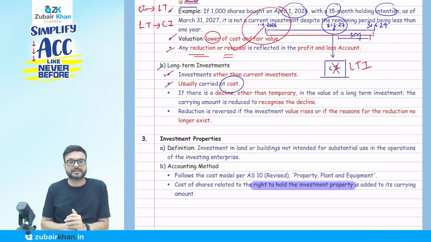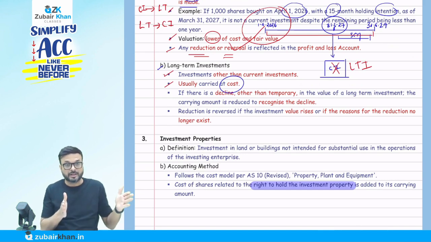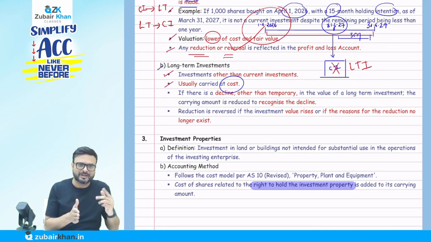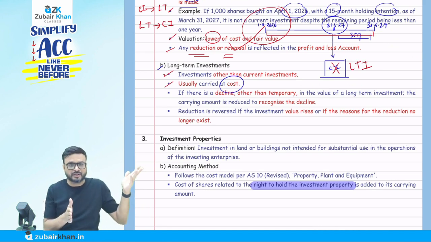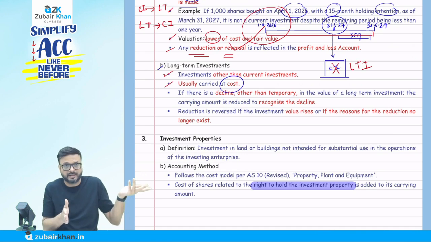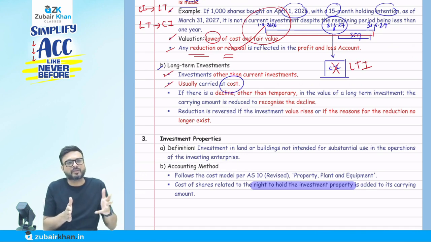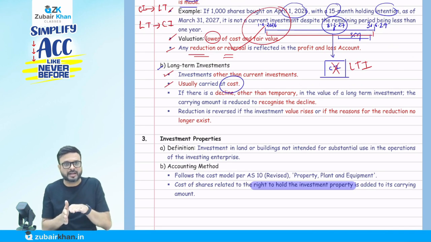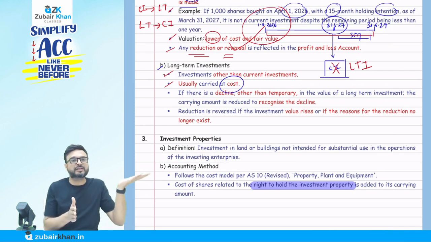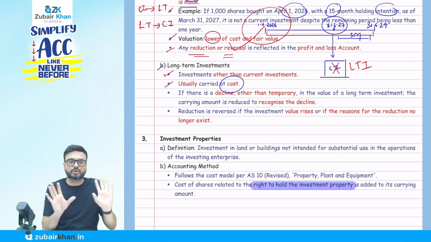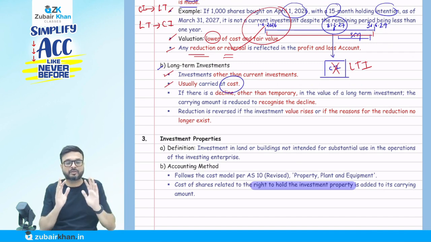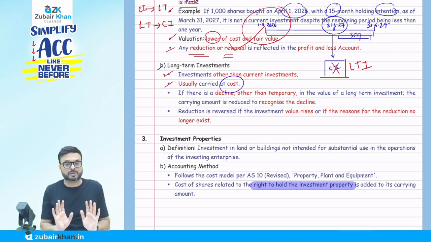For example, if I say the cost is 10,000, listen carefully, and the fair value is 8,000, still I will recognize it at 10 only. I will not change the value. Why? Because it's a long-term investment. Today the fair value is 8, but it might increase in the future. So when you sell it in the future, we might not sell it at a loss. The market value fluctuates, but in the future it might increase. So there is uncertainty. Don't say cost or fair value, whichever is lower. Keep it at cost only.